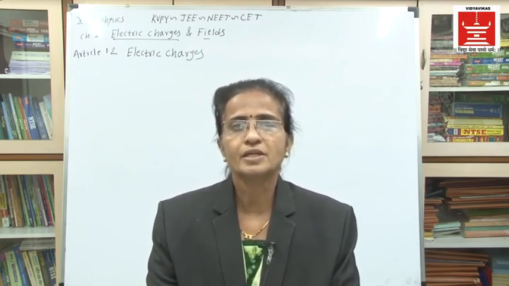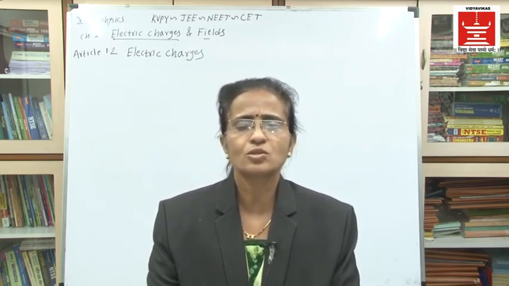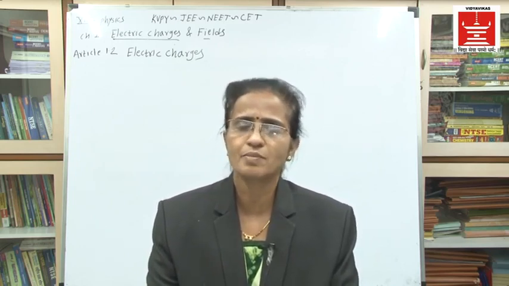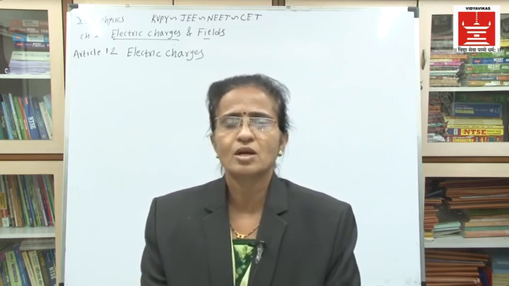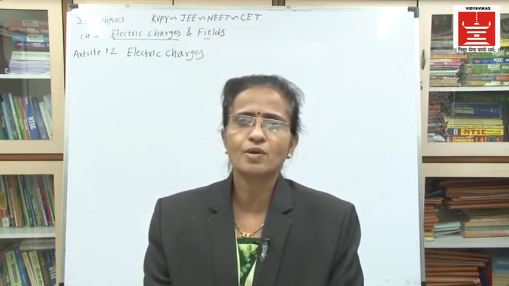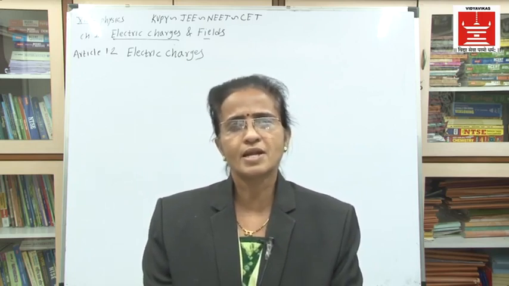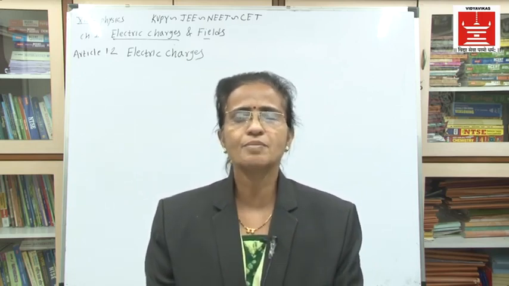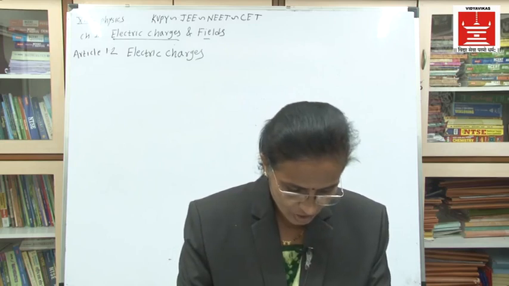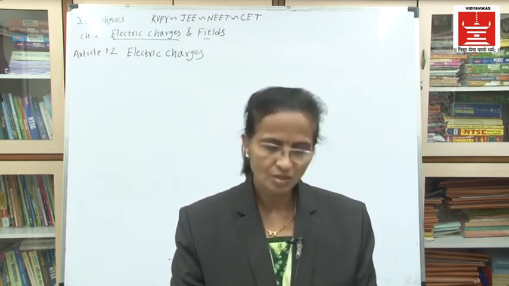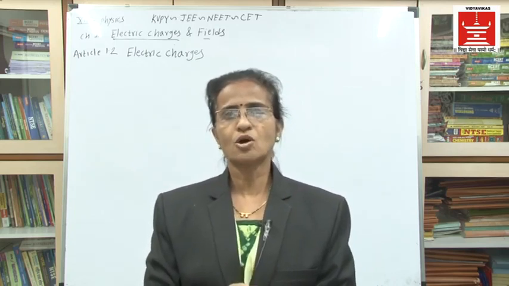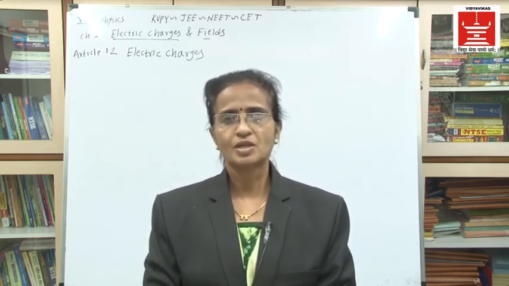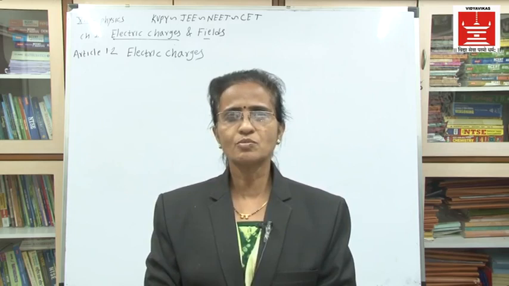Now, here we have just stated that two glass rods repel each other, and two ebonite rods repel each other, but one glass rod and one ebonite rod attract each other. The reason behind this is that the charges on these two rods may be of opposite or different nature. Then which charges? What is the name of these charges?